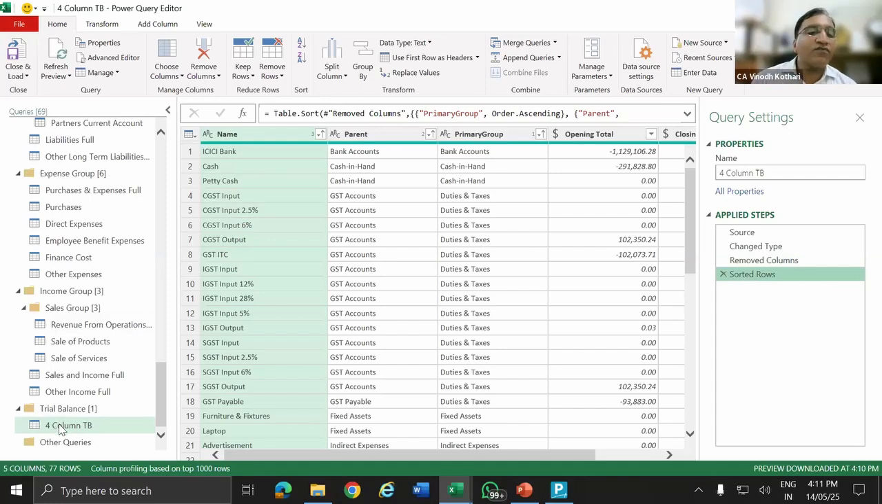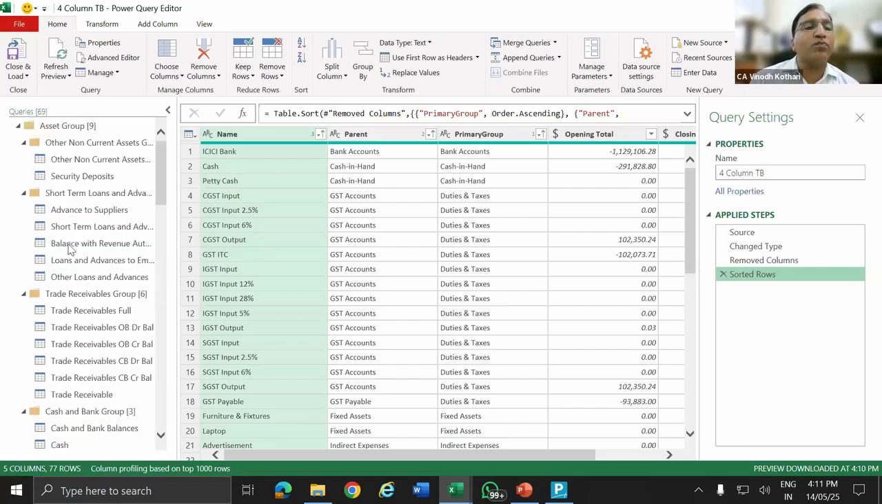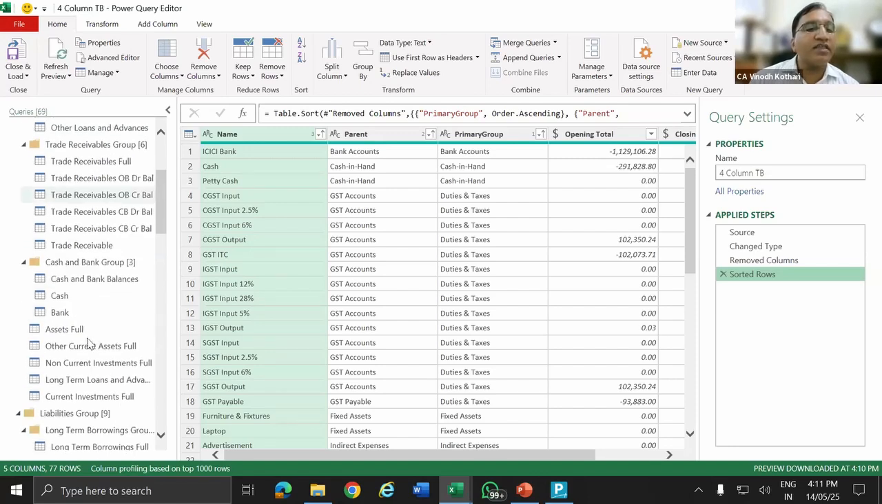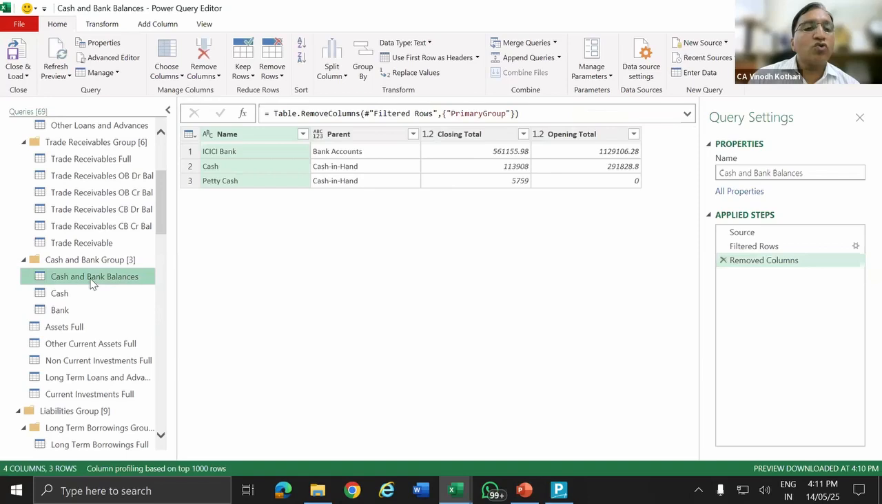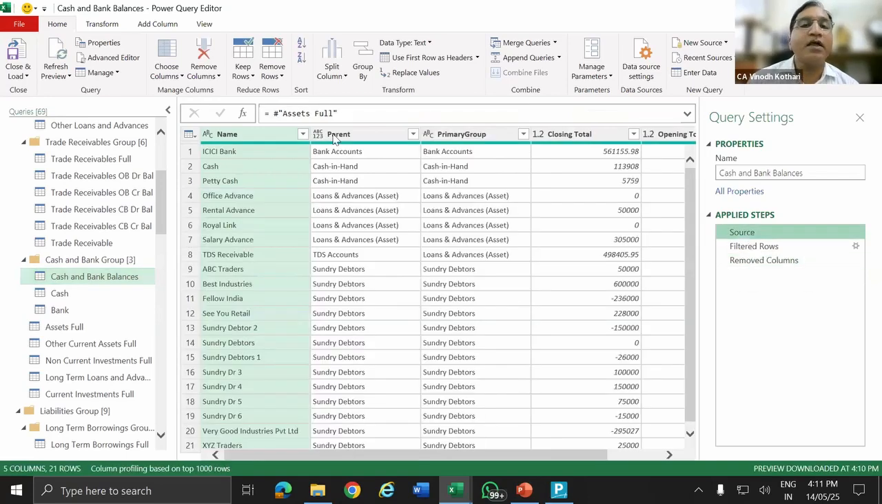Now, from this I have created a reference. I'll not show it in this file, otherwise our data will have some trouble, so I'll go to the other file. I have created a reference and created various groups. I'll just show you the main reference, say cash and bank. Where is the cash and bank reference coming from? What is the source data? Assets full. Now go to assets full.